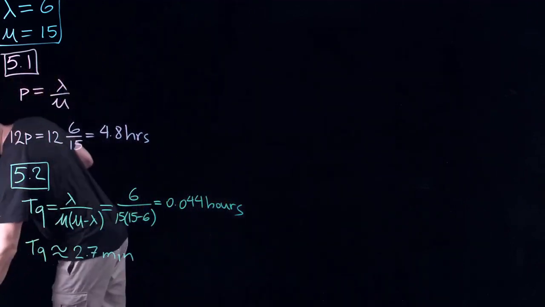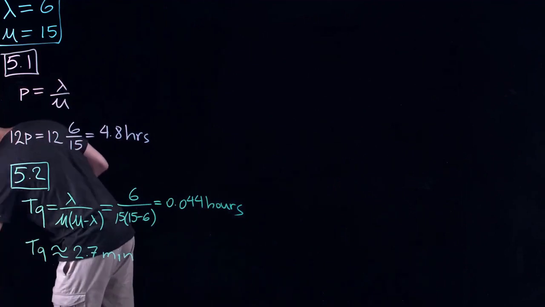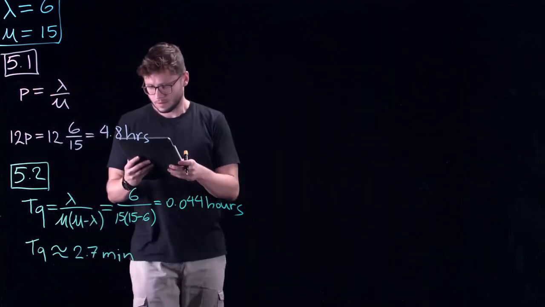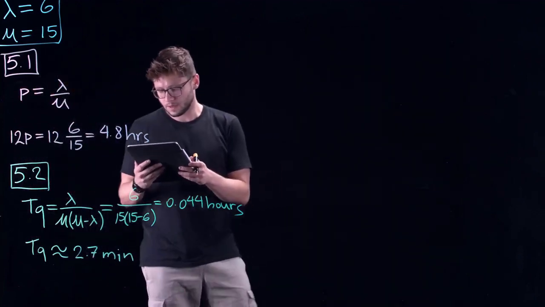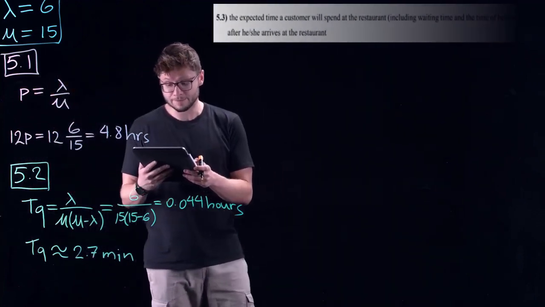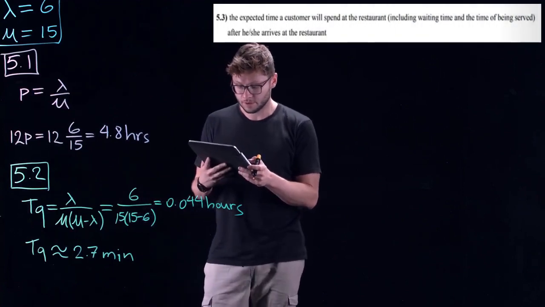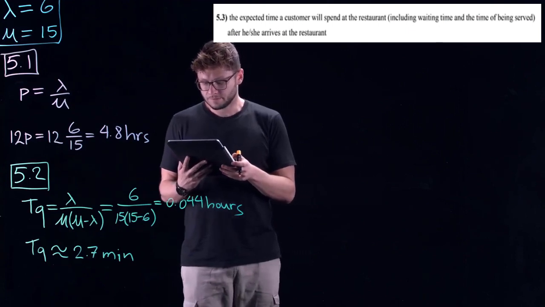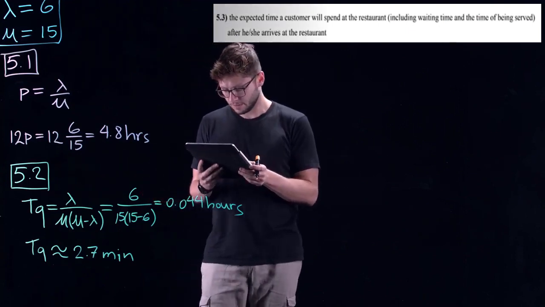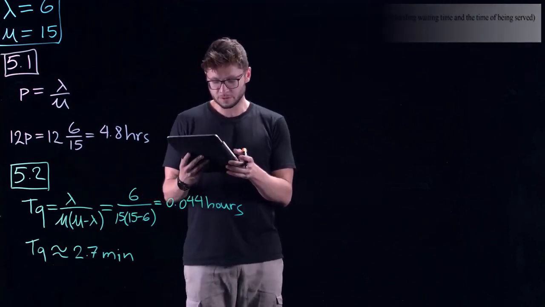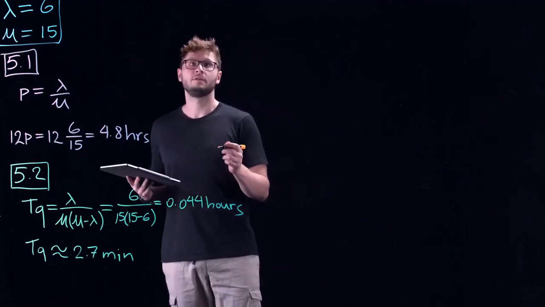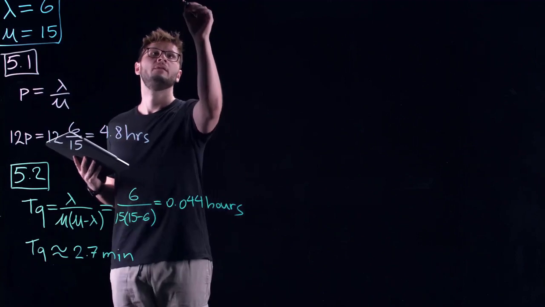For question number 5.3, we're asked to calculate the expected time a customer will spend at the restaurant, including waiting time and the time of being served after he or she arrives at the restaurant. So here we can use our formula for expected time in the system. Let's go ahead and write this over here.